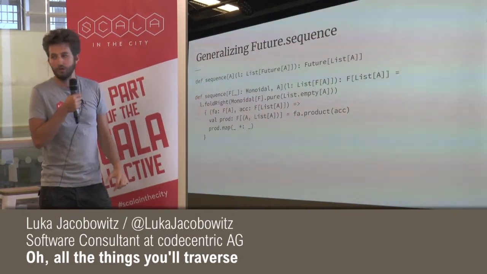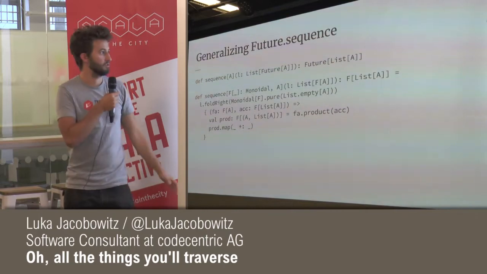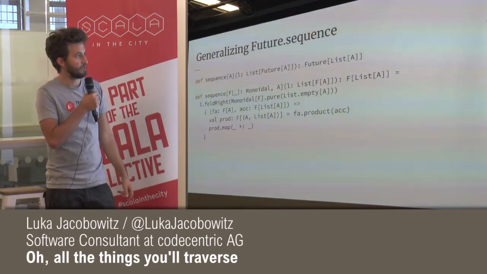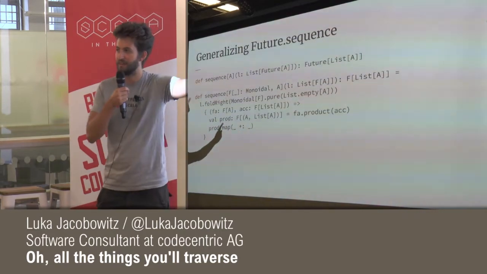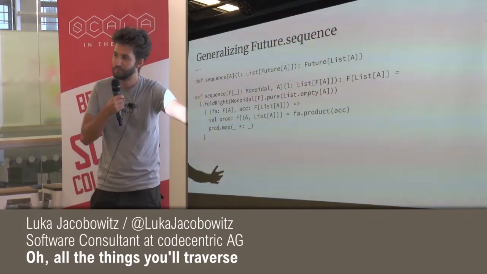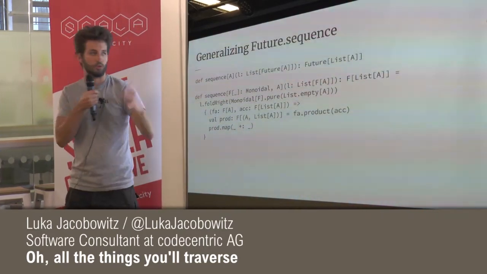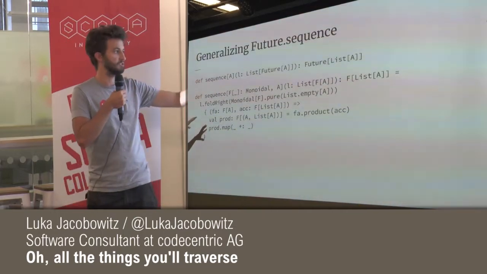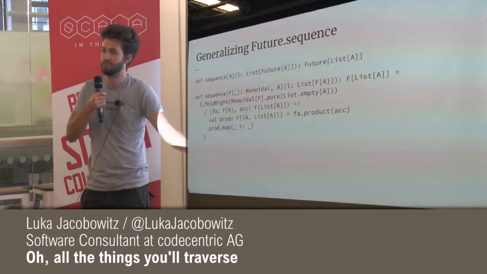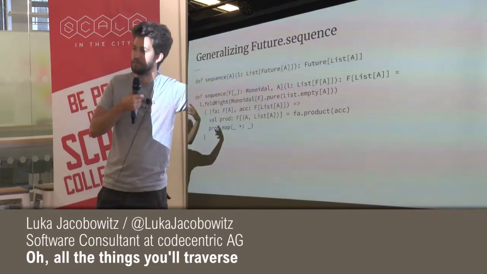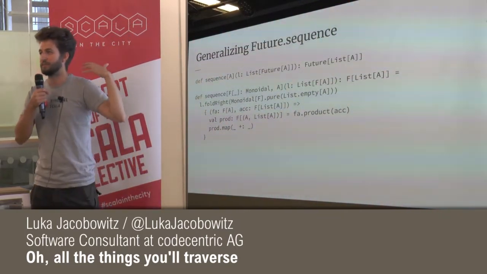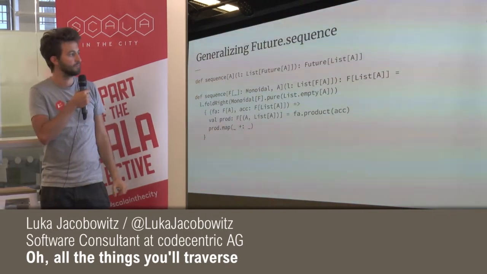And then we have to define the accumulation function. Because everything inside of that list of F of A is an F of A, that is going to be our current value. So this F of A is all of the values that come out of the fold. And this is the accumulator, right? The F of list of A that we, in the end, want to accumulate all the values to.